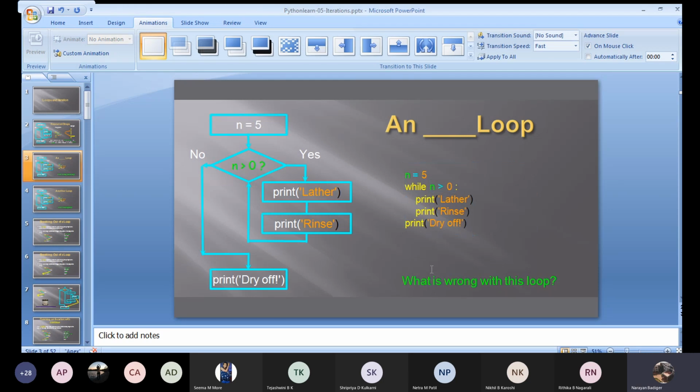So can you correct this? How can I correct this just to come out of this infinite loop? Can you correct? Yes, anyone?